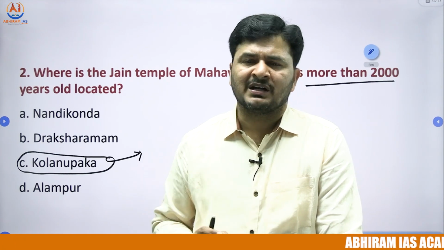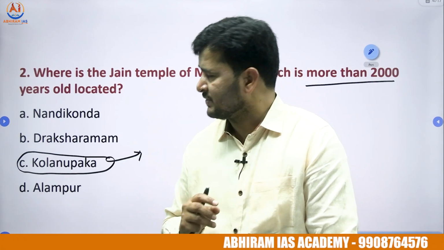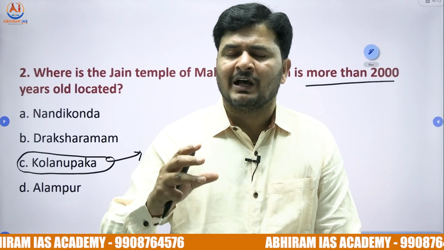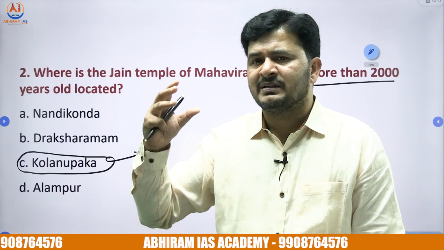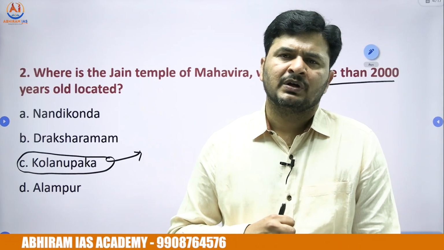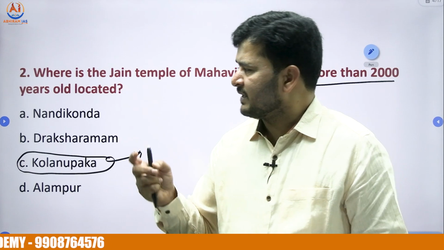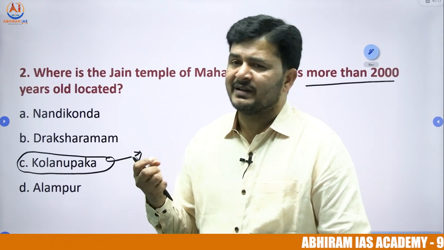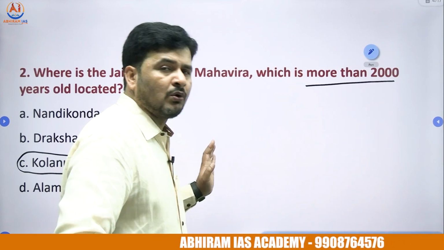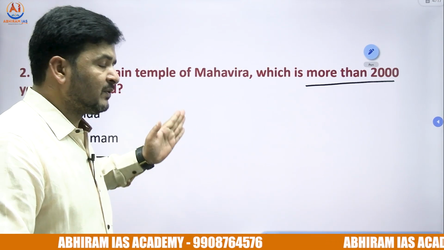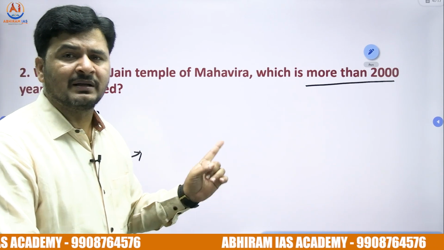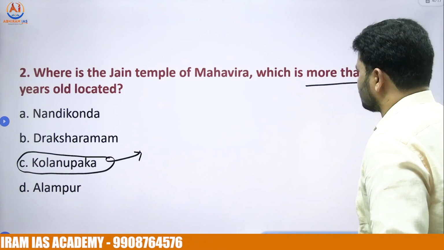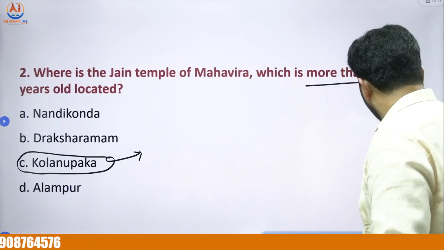While you're reading Shatavahanas, a chapter we learnt in the previous sessions, recall that early Shatavahanas were Jains. Apply the same to the Kakatiyas: early Kakatiyas were also Jains. Being Jain rulers, early Shatavahanas built a Jain Basadi, which in Telugu is a Jaina temple, at a place called Kolanupaka. This Basadi was further enlarged by early Kakatiya rulers who were also associated with Jainism. So the right answer for this question is option C, Kolanupaka.